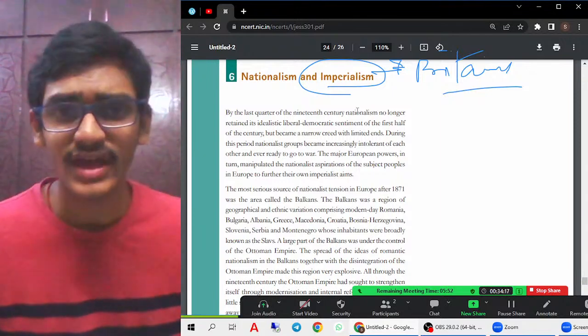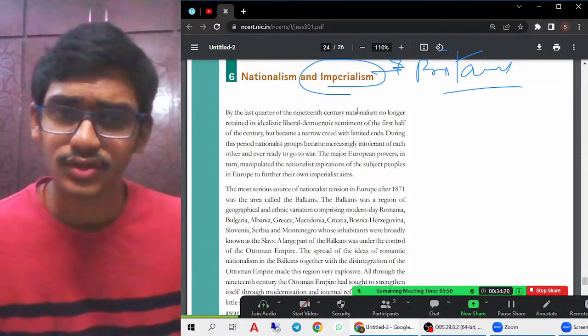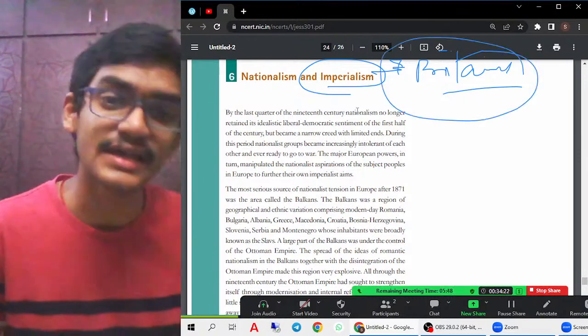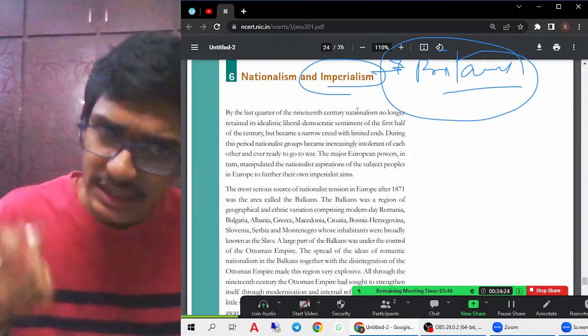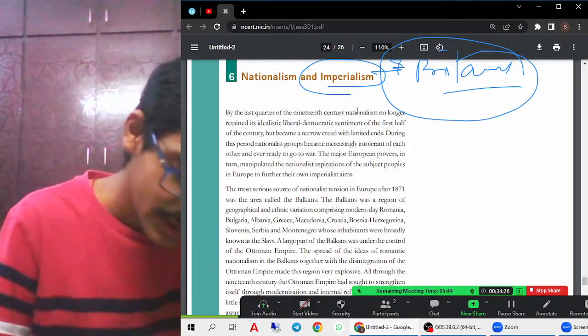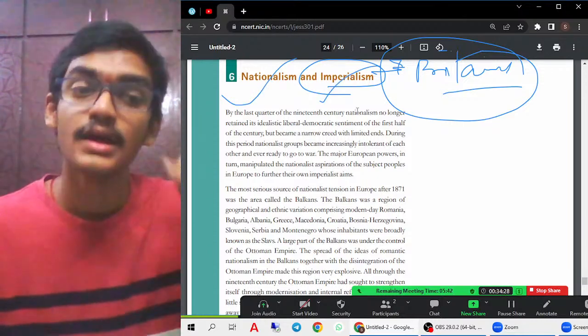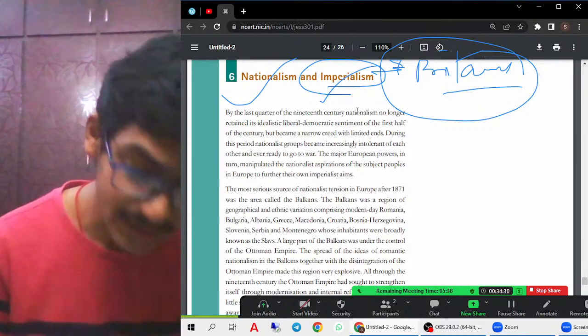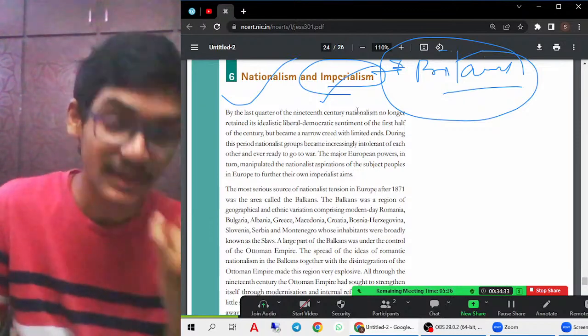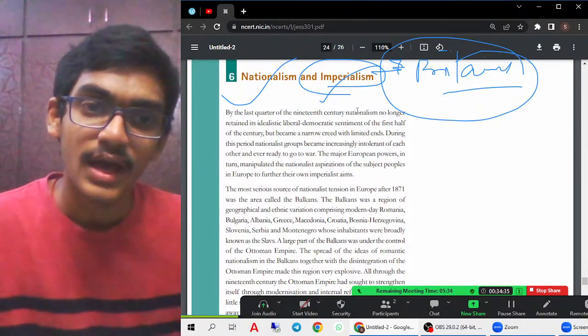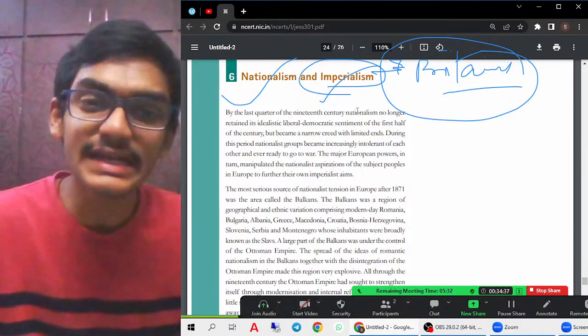Britain, France, the Dutch, Germany and the Portuguese also traded with our country and tried to occupy our country. They were all seen as imperialists. Then colonialism, very important. These are three important terms: nationalism, imperialism and colonialism.